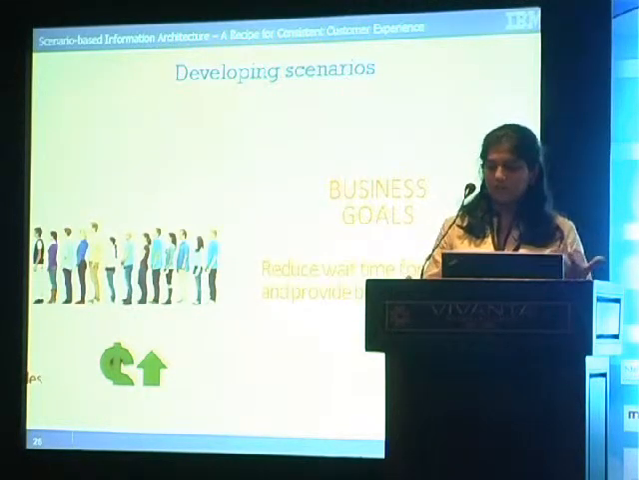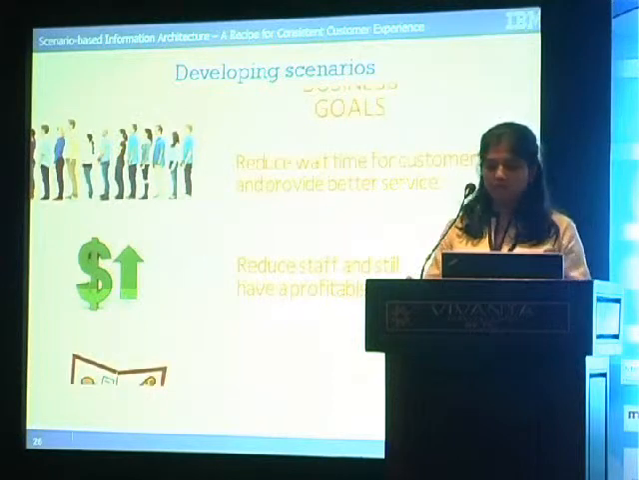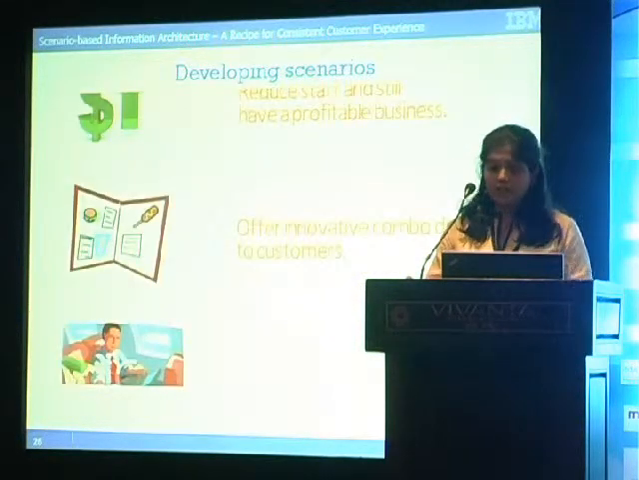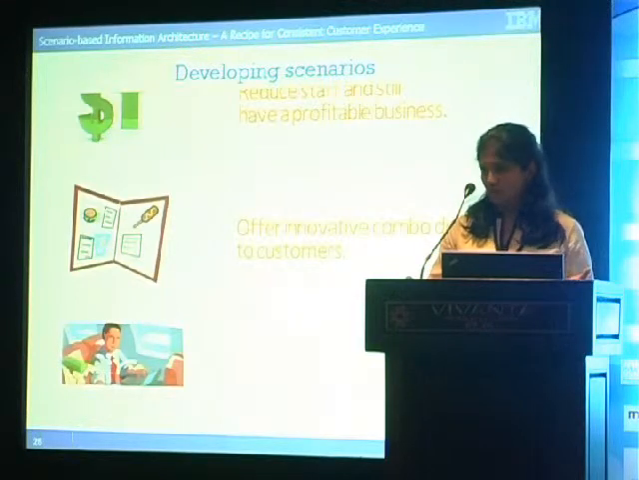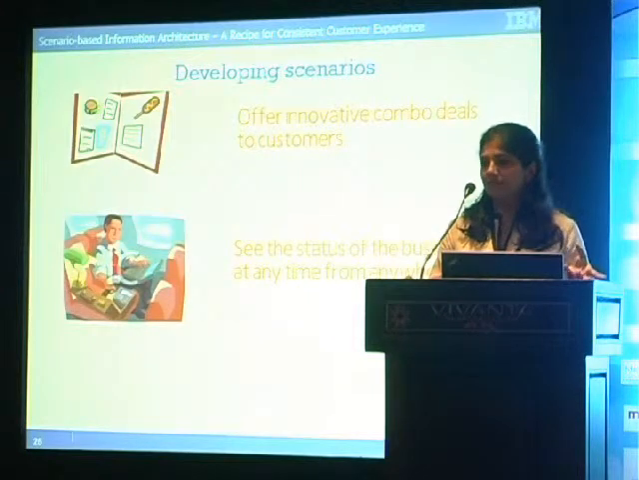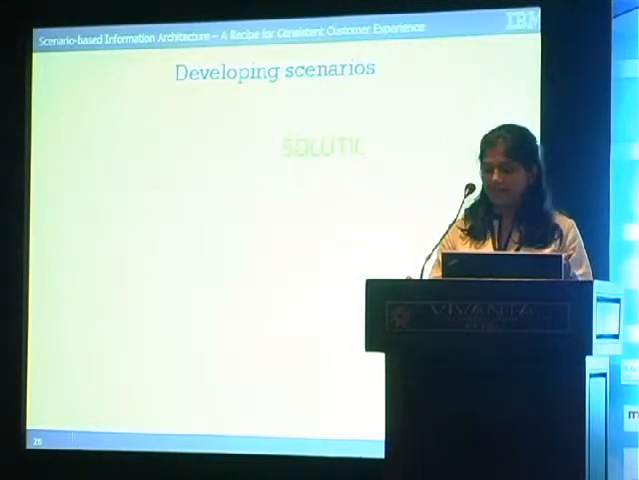So what is the first goal? Reduce the wait time for customers and provide better service. Then you would go to the next goal, which is to reduce the staff and thereby have a profitable business, give innovative combo deals to your customers, and finally see that the status is available on mobile devices, because that was the challenge he stated.